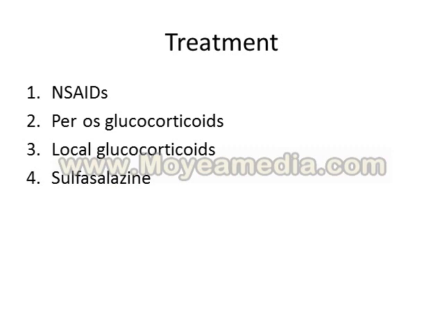Second will be oral glucocorticosteroids. As you remember, especially if we don't have any systemic manifestations here, oral glucocorticosteroids are not considered effective here. So this one will not be a good option. For local glucocorticosteroids, this is also a very good option here, for example, intra-articular injections of glucocorticosteroids, and fourth one will be sulfasalazine.